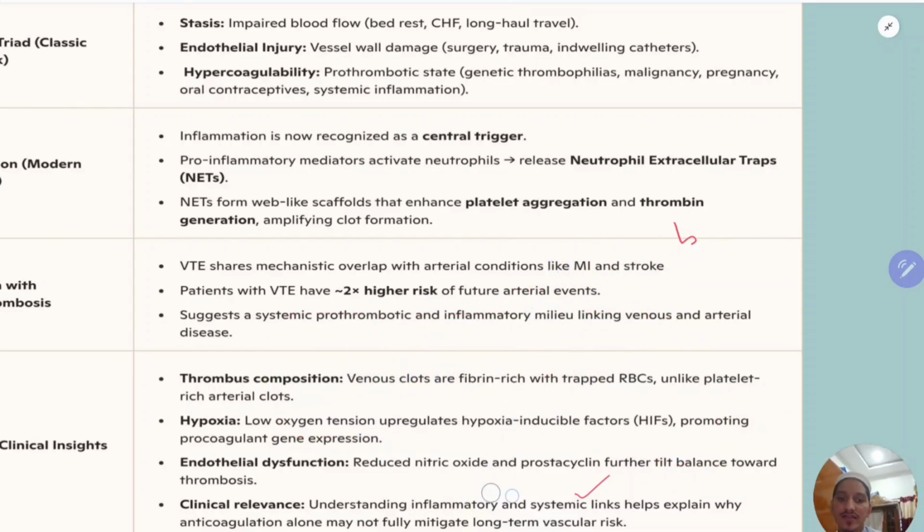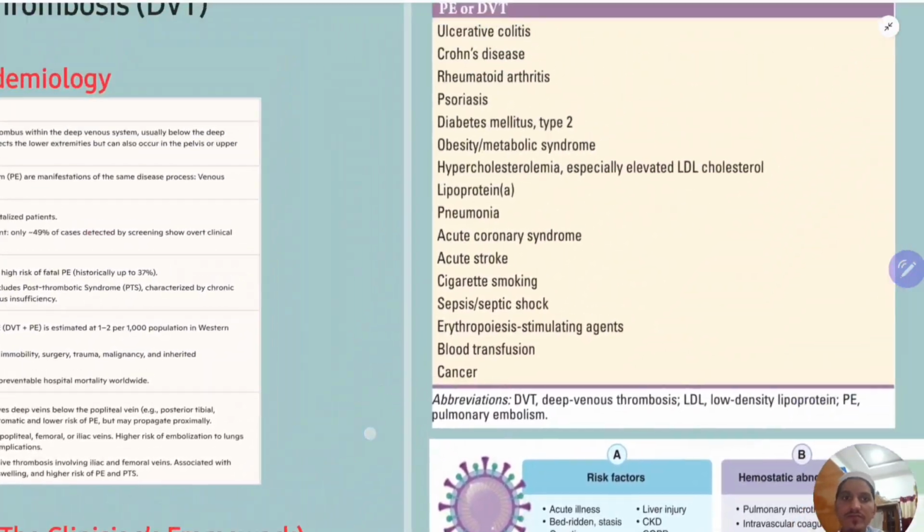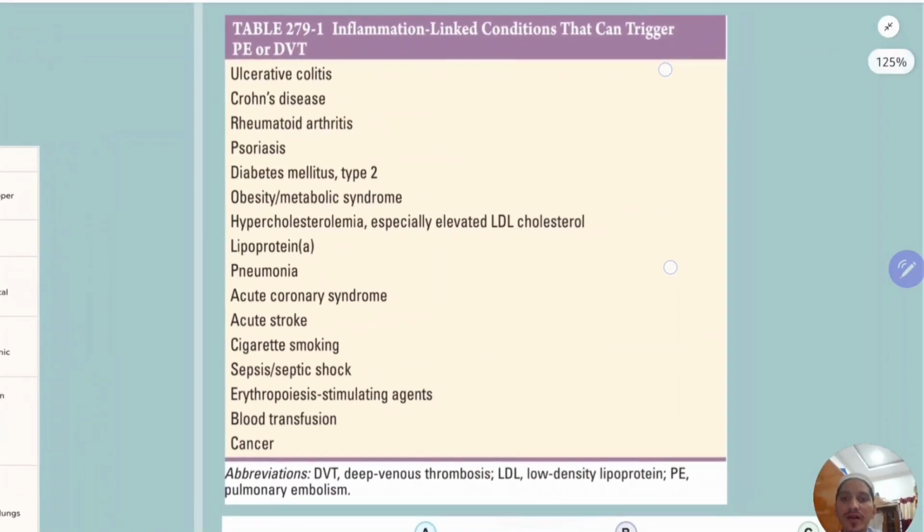That is the inference which we draw from this. So just remember Virchow's triad along with inflammation. Inflammation has an important role in the formation of thrombus along with Virchow's triad. Okay, and hypoxia also.